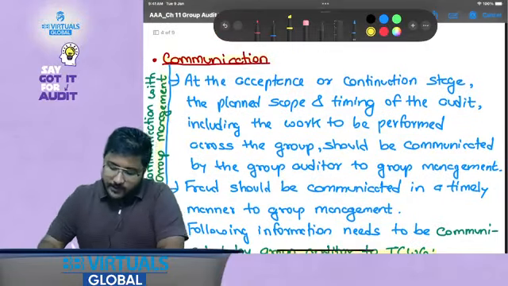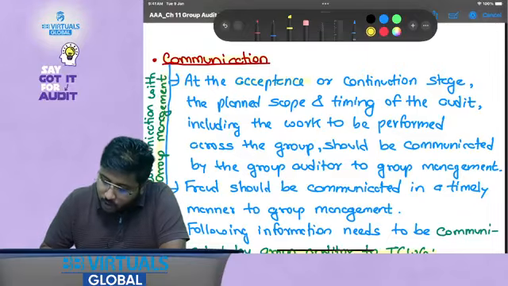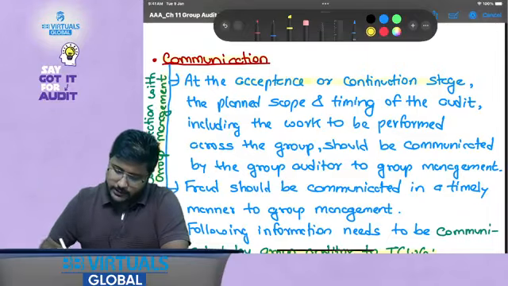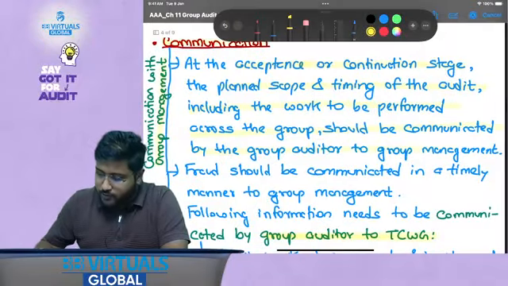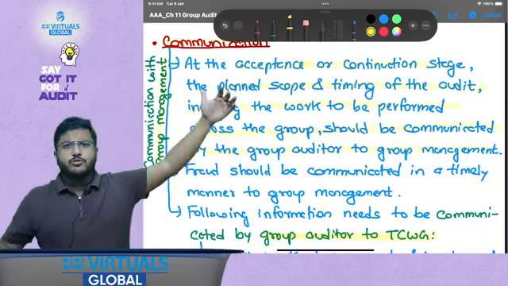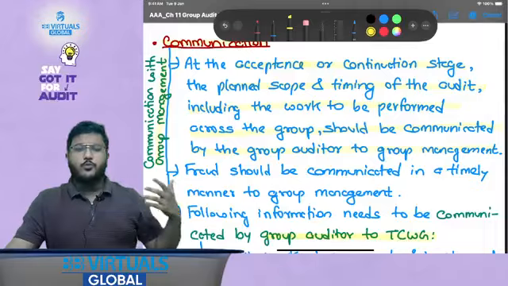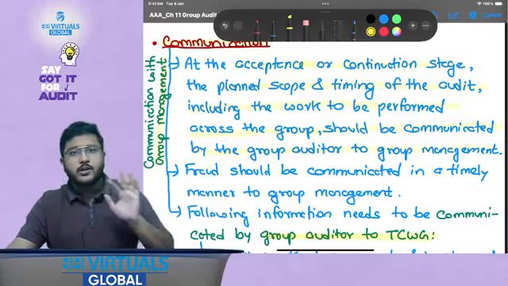Now at the acceptance, communication with whom? The management. So at the acceptance or continuation stage, when you are accepting the client or continuing for the next year, the planned scope and timing of the audit, including the work to be performed across the group, should be communicated by the group auditor to group management. That is something that we usually do in the audit also. Planned timings, right? What nature of work would be done, what would be the timings, everything we share with the management. Similarly here, the group auditor would be sharing it with the group management.